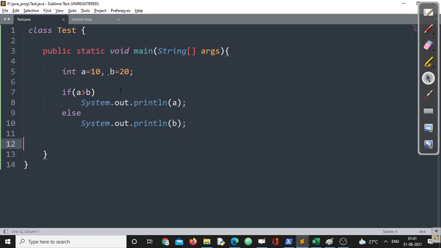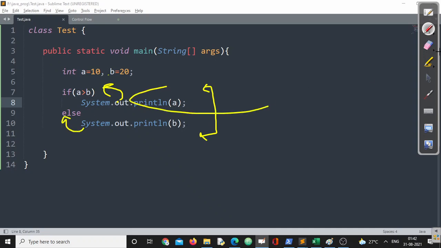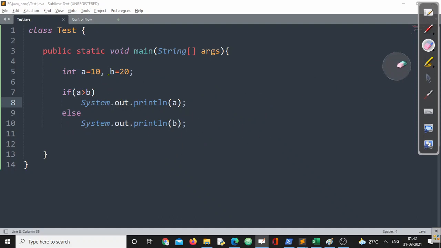will be printed, right? So you can take this program as a process to find out the highest value among these two numbers. If A is greater than B is true, then A will be highest, otherwise B will be highest, right? This is quite simple. And in this particular program, you can notice curly braces are not used. That means this statement belongs to if, and this statement also belongs to else, right? So if I am writing any other statement, then accordingly it will be.